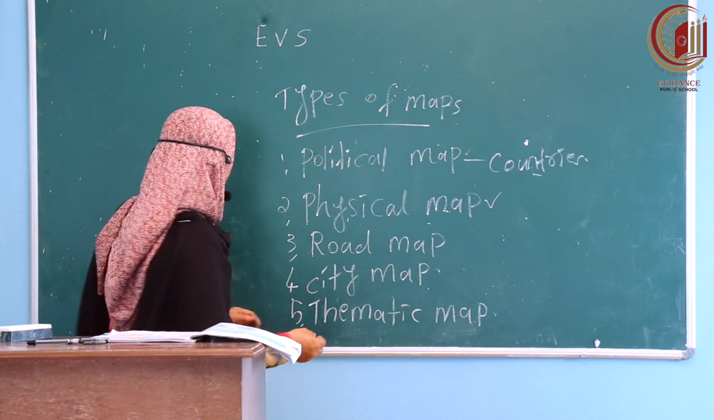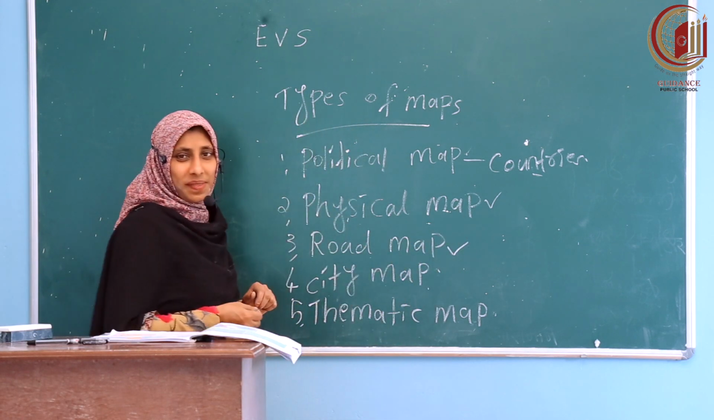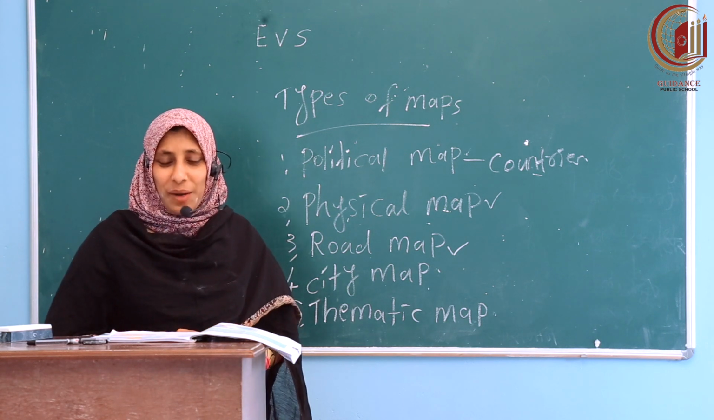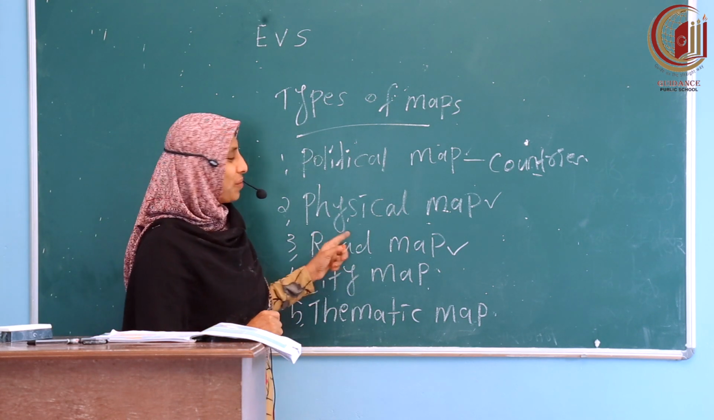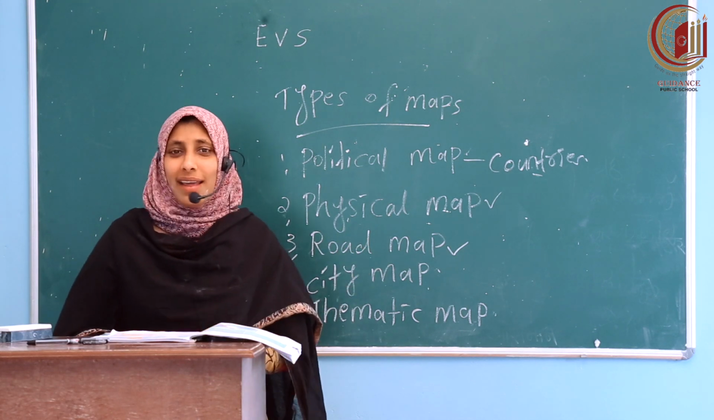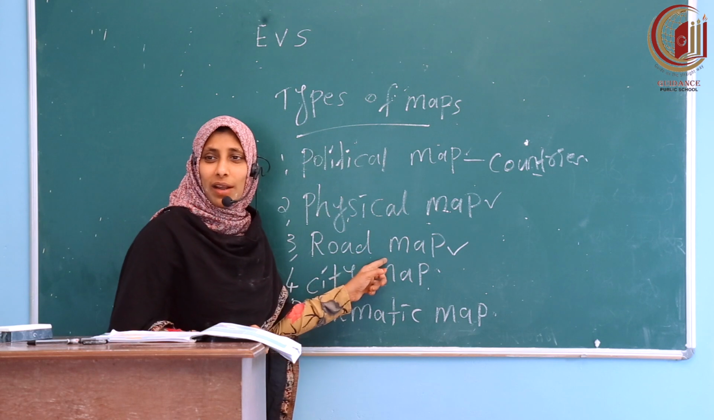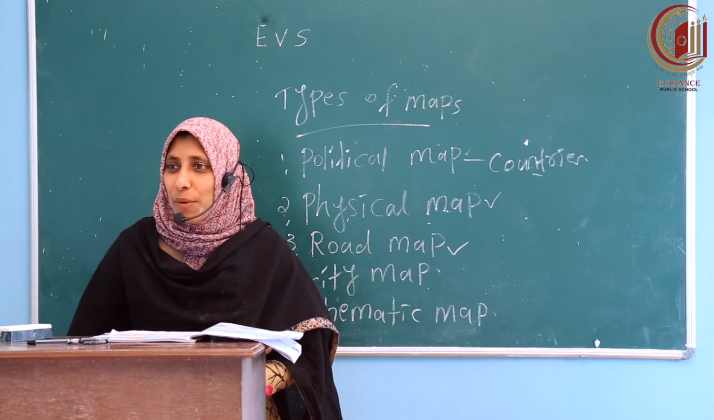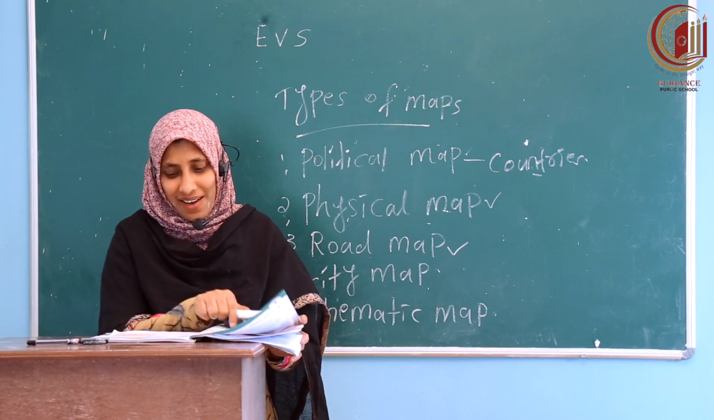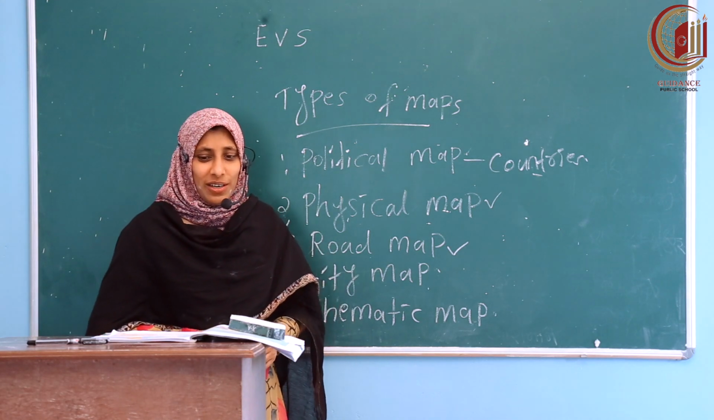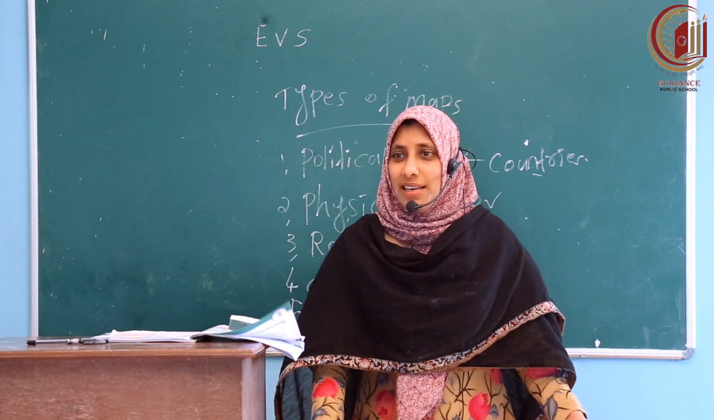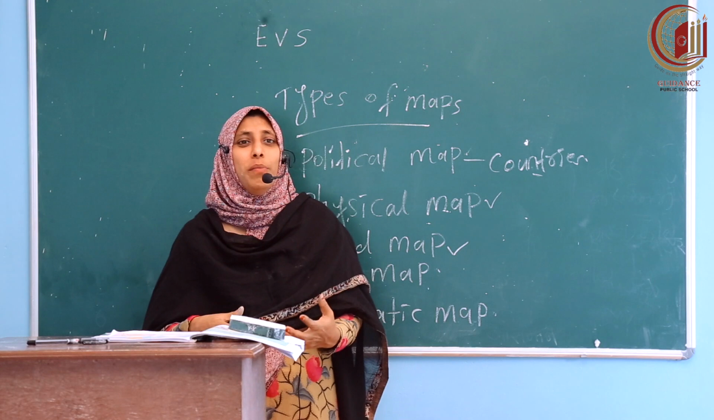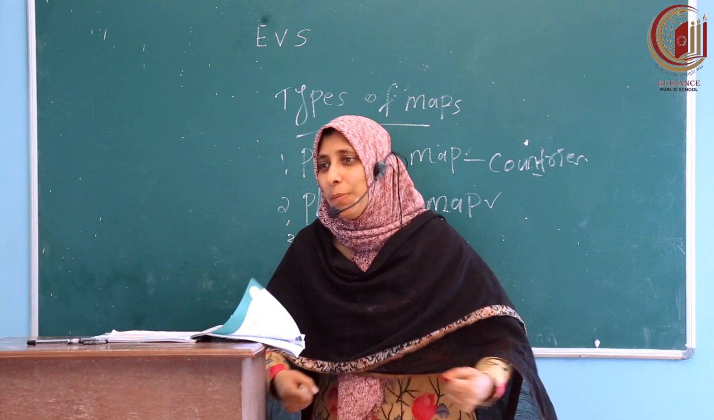Okay, and the third one, road map. Without explaining, you all know the answer. What will the road map show? Roads of a country or a particular area, in detail. Who will get the benefit from a road map? Travelers or motorists driving in a new place. If they have a road map with them, by looking at this road map, they can go to new places.